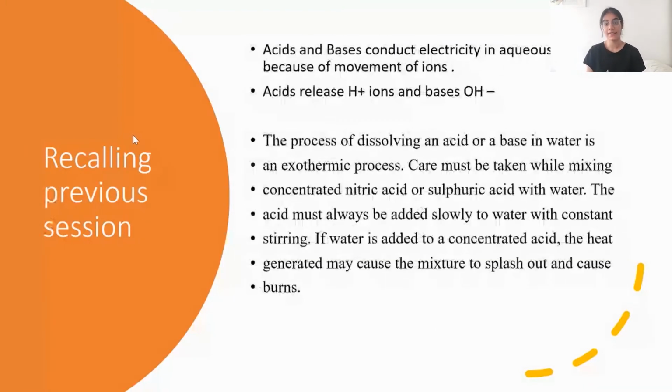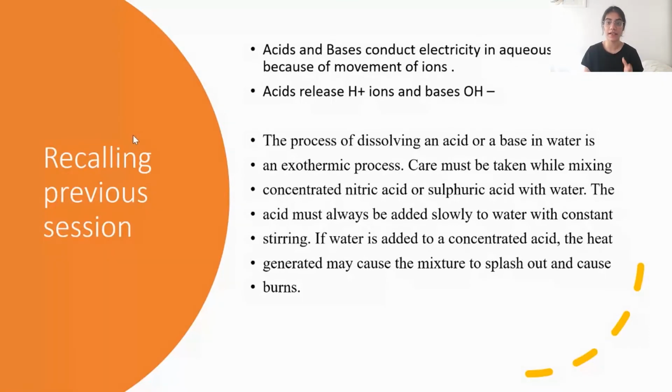We know that acids and bases are able to conduct electricity because they can dissociate into their respective ions in an aqueous solution only. Compounds like glucose and alcohol, though containing H atoms, cannot dissociate into their respective ions in an aqueous solution. Acids release H plus ions and bases release OH minus ions.